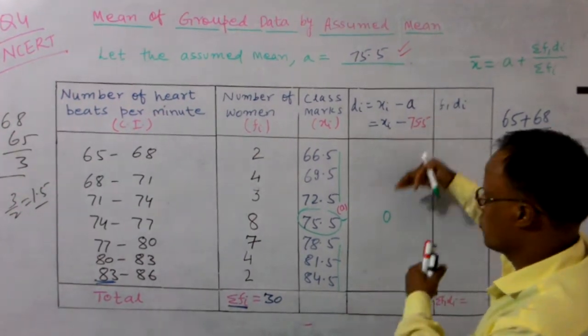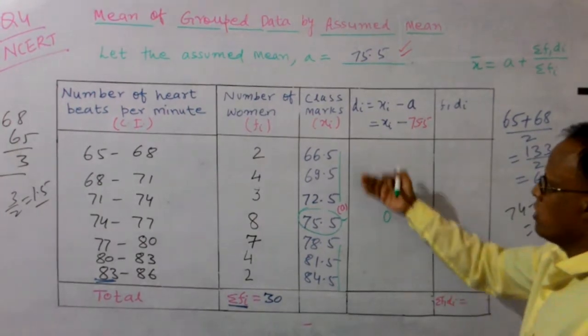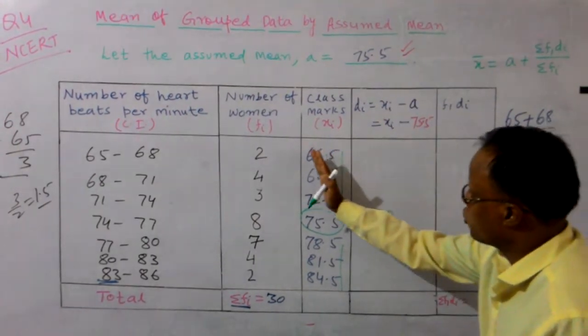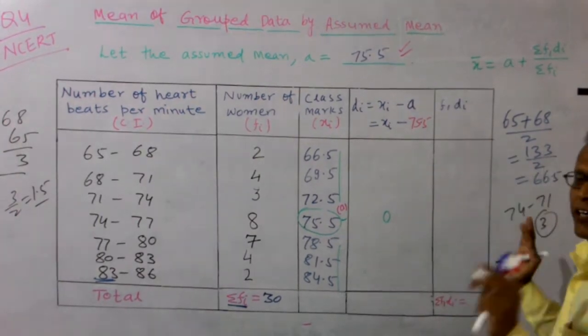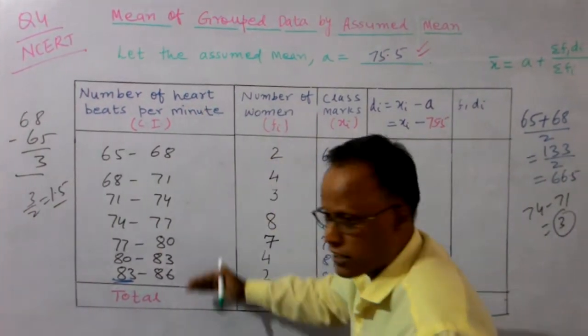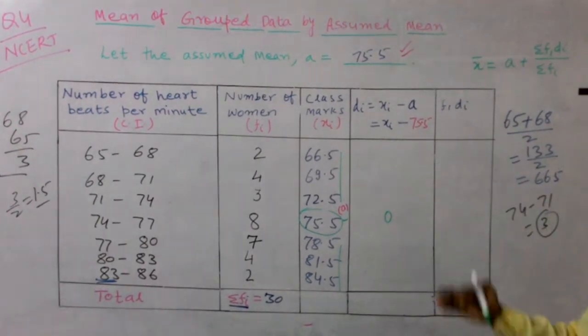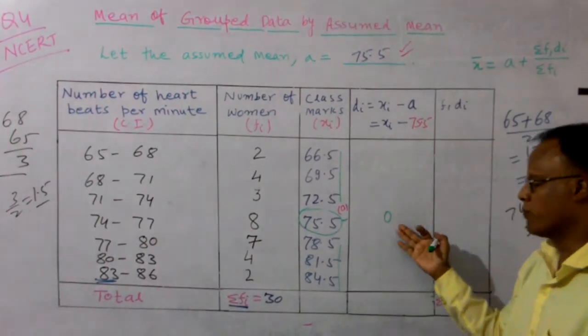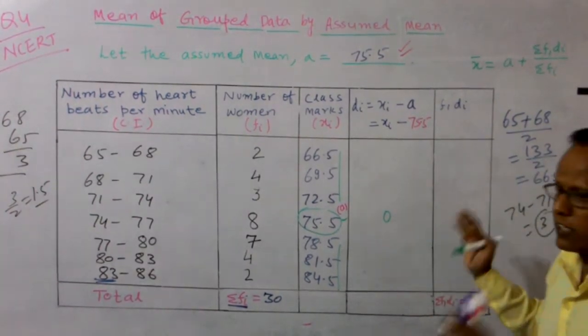Above this you get negative values, below this you get positive values, because these are less than the assumed and those are greater than the assumed. In all kinds of problems, we always arrange in increasing order. So here you always get negative values, here positive. That's another reason we assumed the mean at the middle. So when you get sigma fi di, some values will cancel each other.